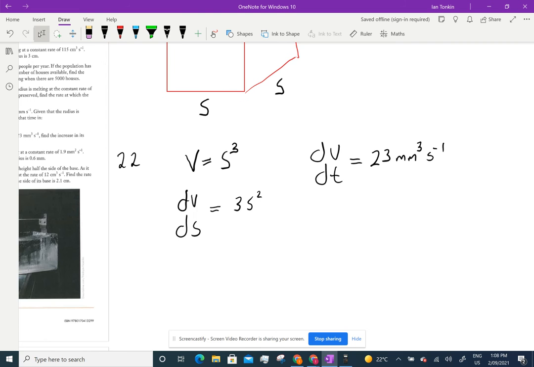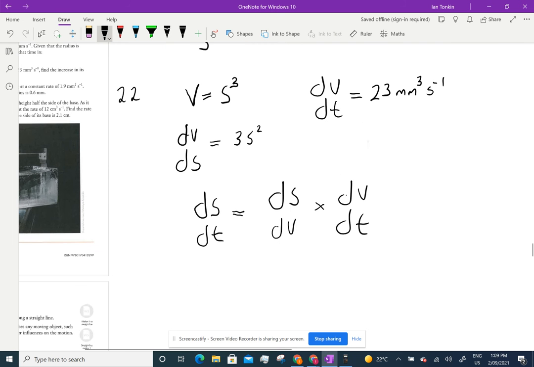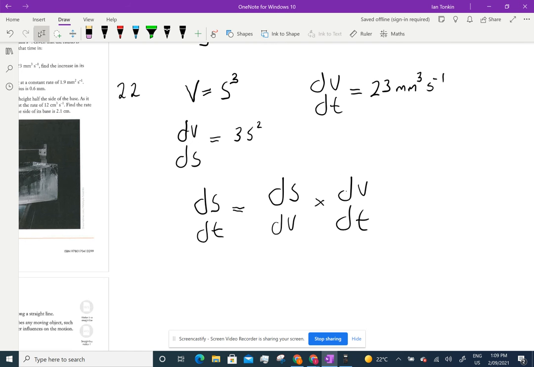Now the problem is, what I want is ds/dt. I want to find how the side length is changing, the change in the side length with respect to time. Well, ds/dt is going to equal ds/dV times dV/dt. I know they're not fractions, but the dVs will cancel and I'll get what's left.